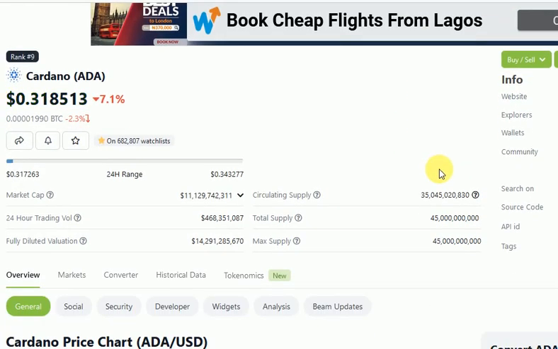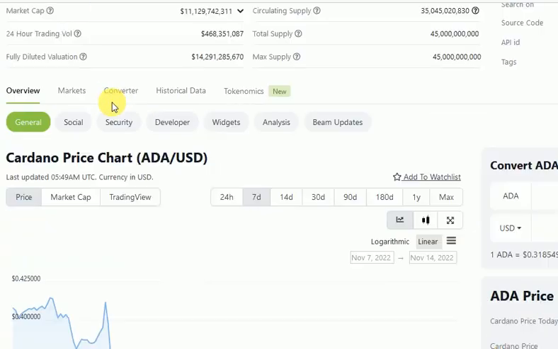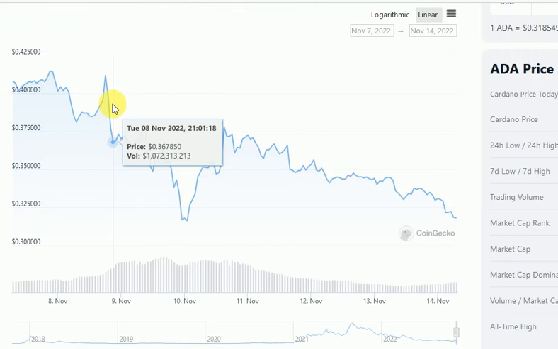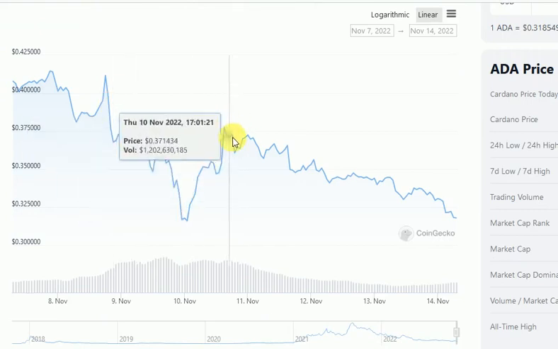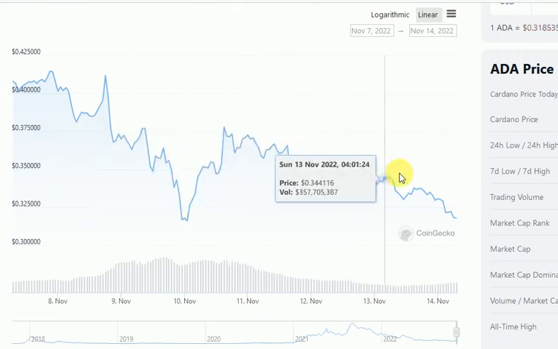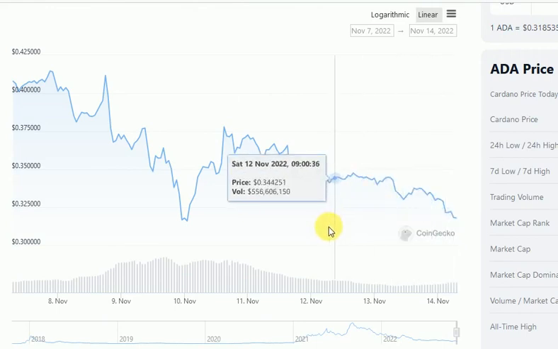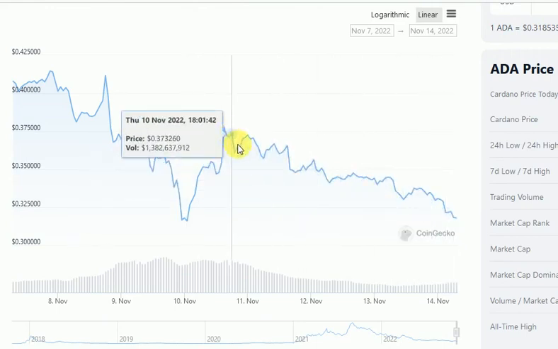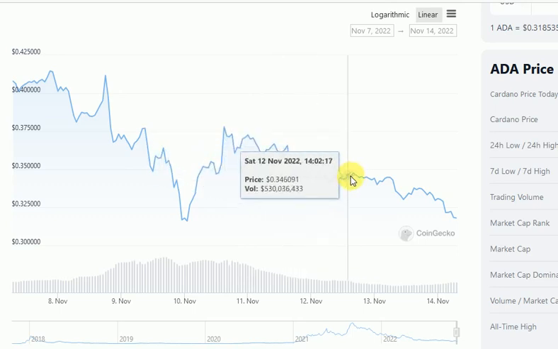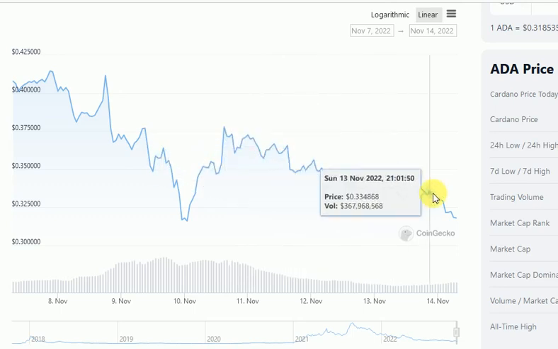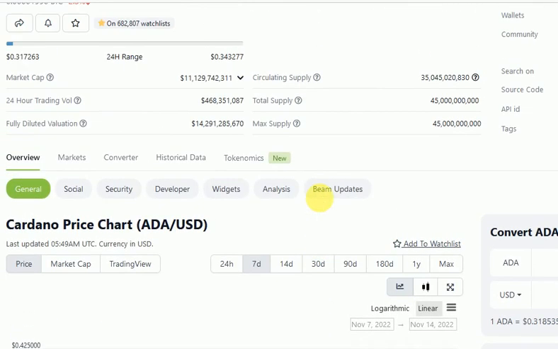And today we'll be looking at Cardano or ADA. The price for ADA at the point of recording is 0.31, or 31 cents. We're down a whopping 7%. Probably we've seen a slow grind to the downside in the past 7 days for ADA, something we've been expecting. If you check our last video, if you've been following our analysis, we've been expecting quite a slow decline for ADA, and that's what we're seeing in the past few days.